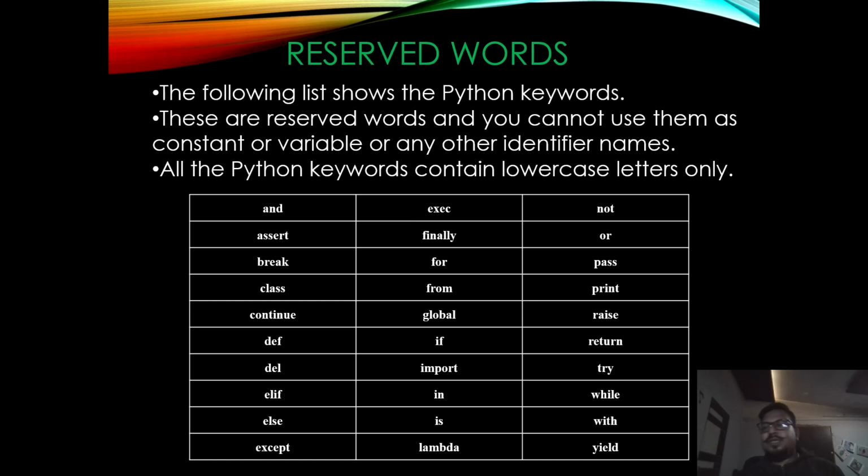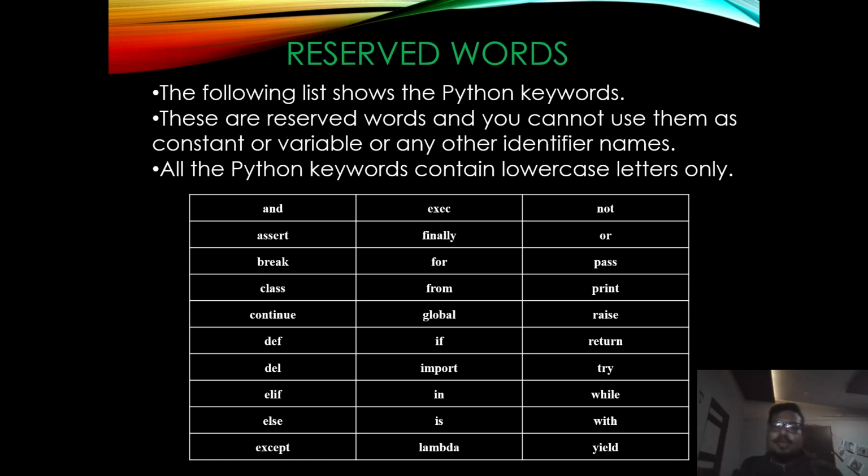So reserve words, you might have seen them in many different programming languages like C, Java, or any other programming language you take. There are reserve words. Now, what are these reserve words? Also, these are called keywords. These reserve words, you cannot use them as constants, variables, or any of the identifiers in any programming language, not just Python, but any programming language.